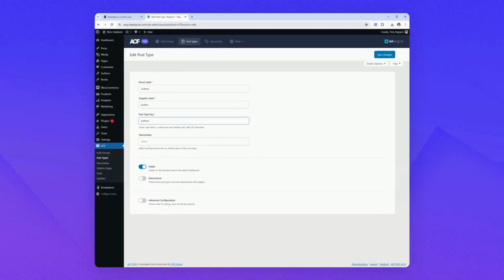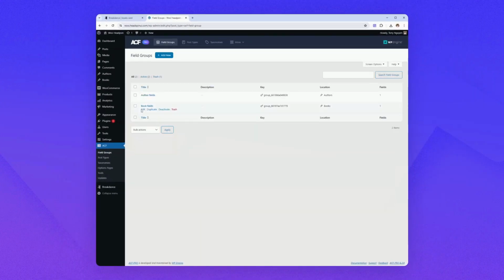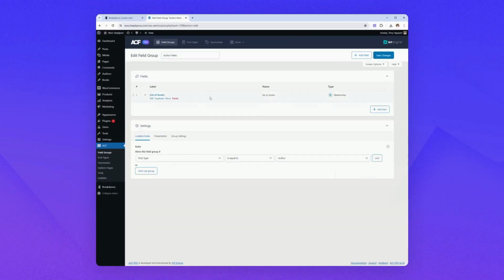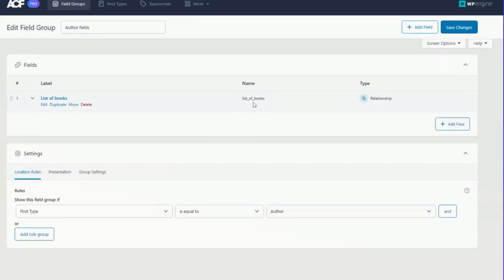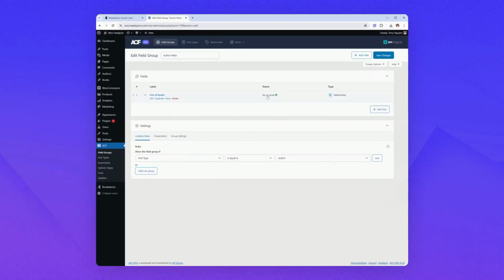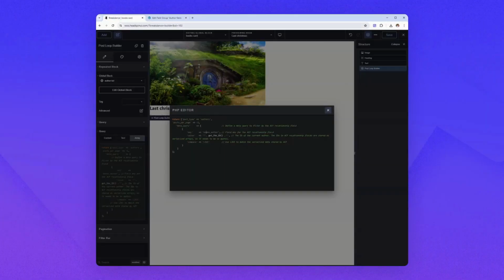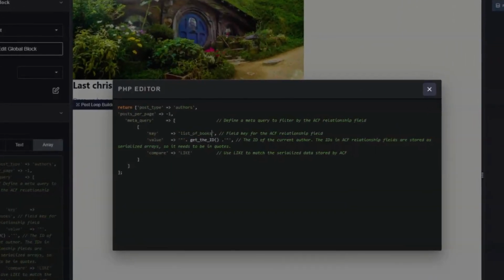So if you go to field groups, to author fields, it's this field. Just copy its ID or its name, I don't know what it's called, the key, and paste it here like this, and that's it.